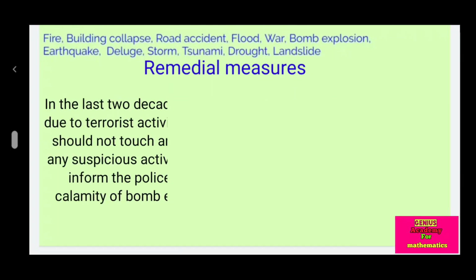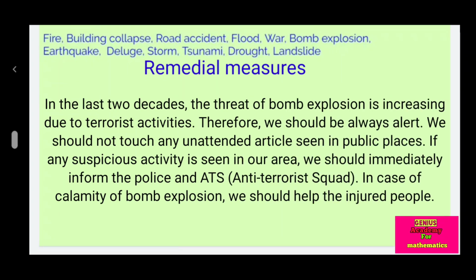Bomb explosion. In the last two decades, the threat of bomb explosion is increasing due to terrorist activities. Therefore, we should always be alert. We should not touch any unattended articles seen in public places. If any suspicious activity is seen in our area, we should immediately inform the police and the ATS, the anti-terrorist squad. In case of a bomb explosion, we should help the injured people.